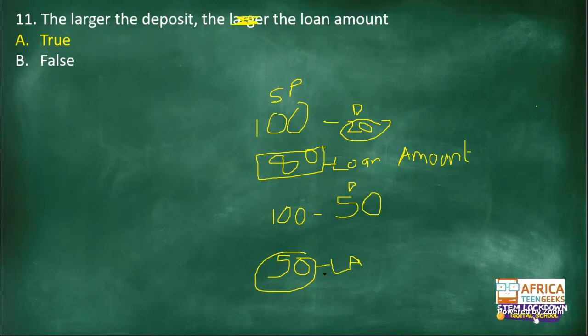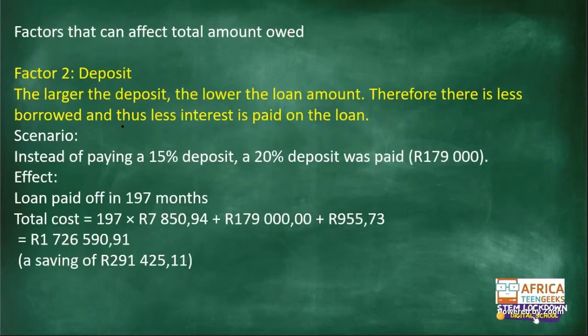You can see that difference, right? Here, I had a loan amount of 80 rands because I took a deposit of 20 rands. But now I paid a deposit of 50 rands, and it means my loan amount is lower, which is 50 rands. So that is why it is false. The larger the deposit, the lower the loan amount. That would be the correct statement.